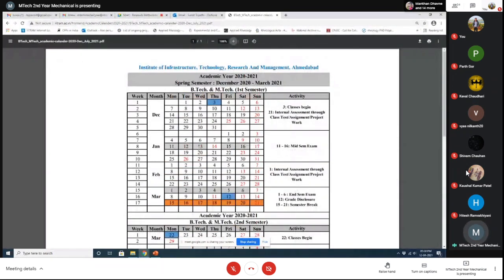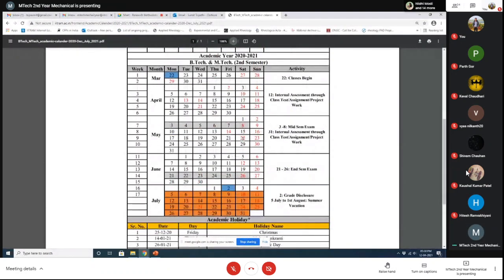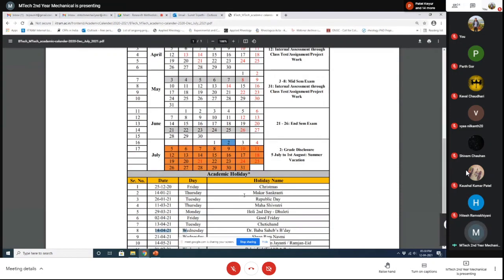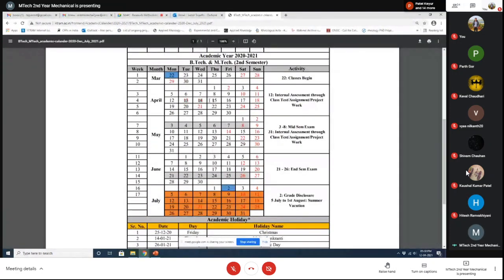This is your academic calendar for MTech, BTech, and MTech first semester. On 13th April and 14th April, these two are holidays. Today is 12th, so tomorrow and the day after tomorrow are holidays, and next Wednesday is also a holiday. So the next class we will have on 19th, Monday, then the next class on 26th, and then 28th.